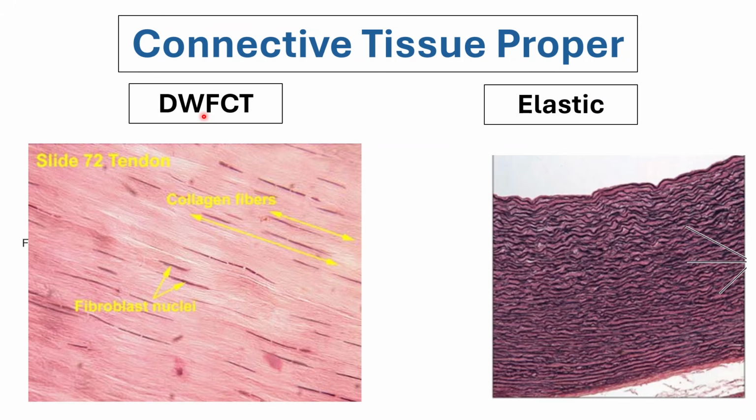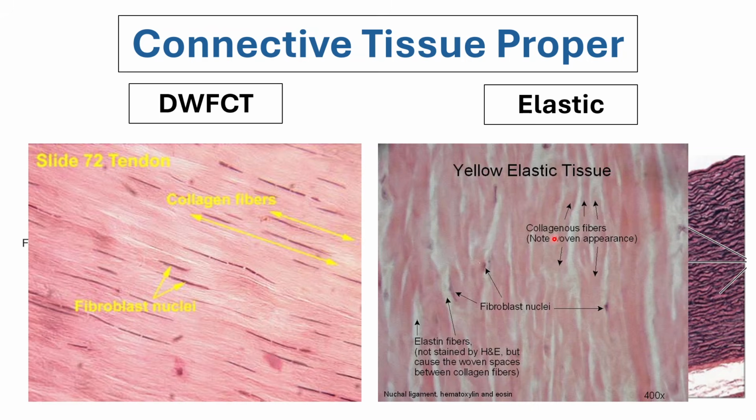While your elastic connective tissue is still dense, because there are more fibers than cells, and you cannot even see the cells anymore actually. As we said earlier, this photo is taken from the wall of an artery, specifically the aorta. Again, your elastic fibers would be the dark staining ones.